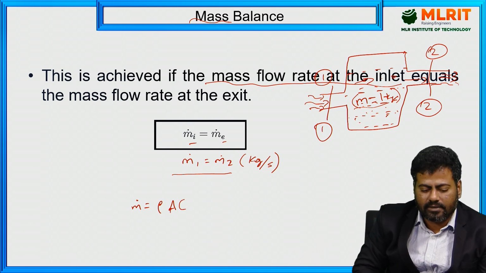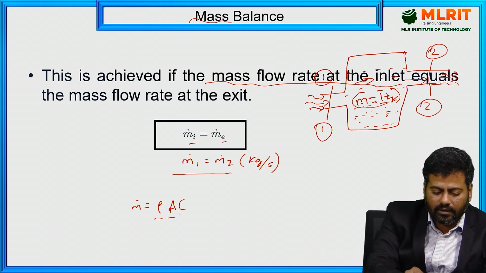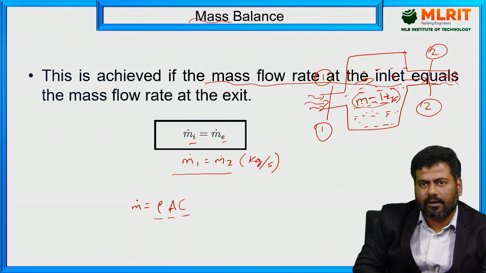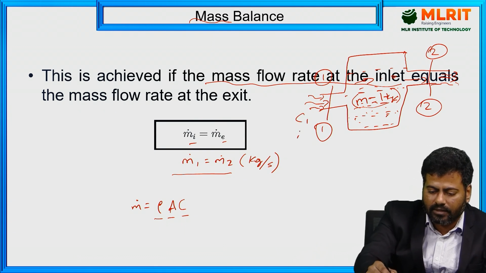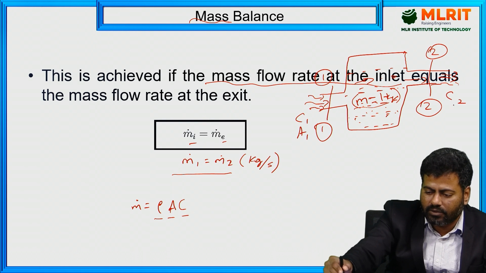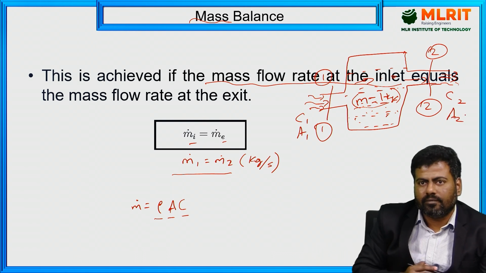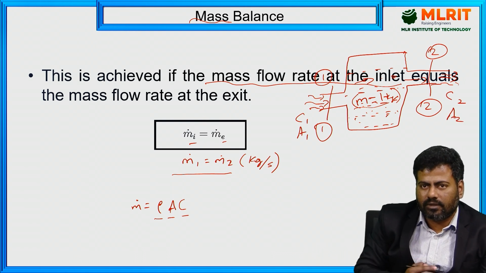So rho A C. According to the continuity equation, the mass flow rate depends on rho A C. Rho is the density of the working substance, and A is the area with respect to the inlet or exit conditions, and C is the velocity: C1 and A1 over here, and C2 and A2 over here. Right? We always know the density of the working substance...